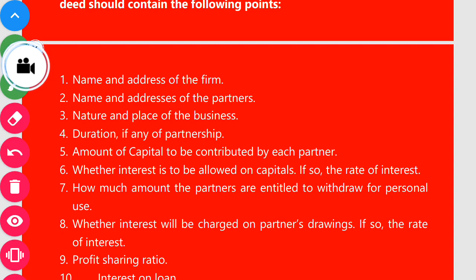About the capital of the partner: whether interest is to be allowed on capital. If so, the rate of interest. What interest will be applicable if interest on capital is allowed to the partner. The seventh point, how much amount the partner is entitled to withdraw for personal use. Are the partners allowed or not? Or if allowed, how much amount they can withdraw for personal use from the firm.